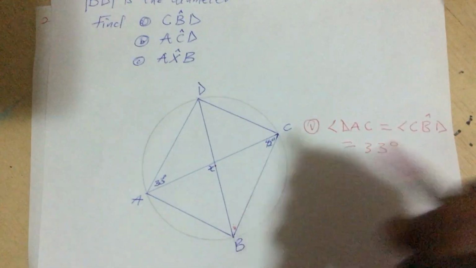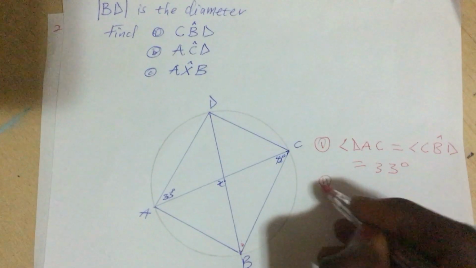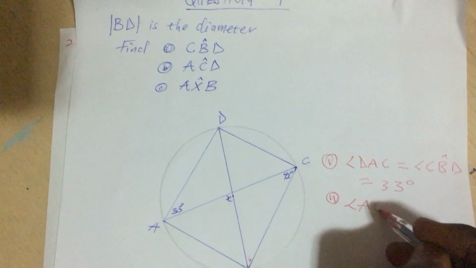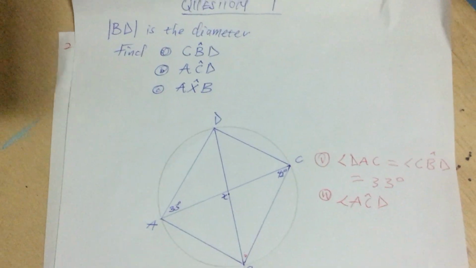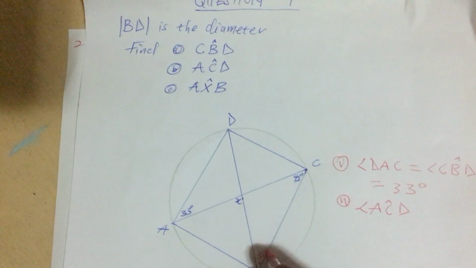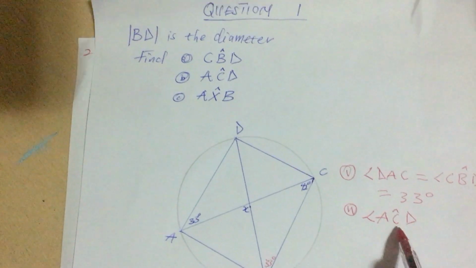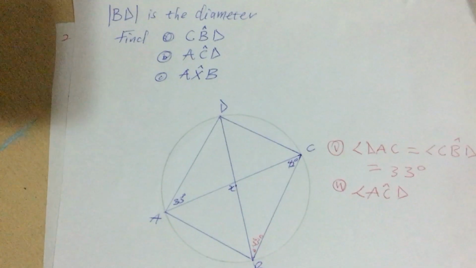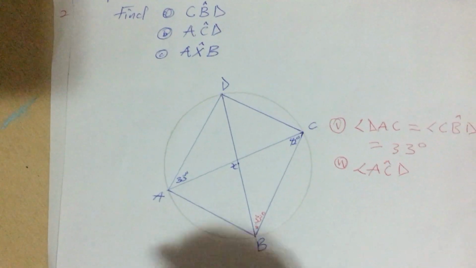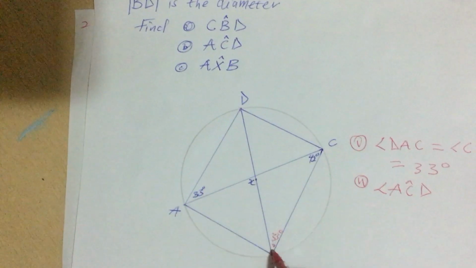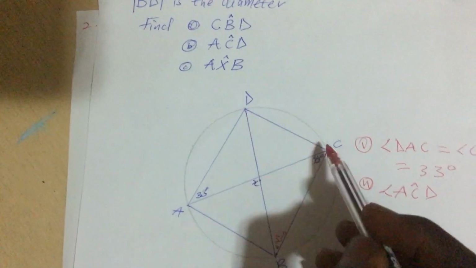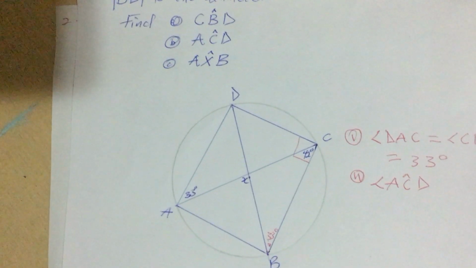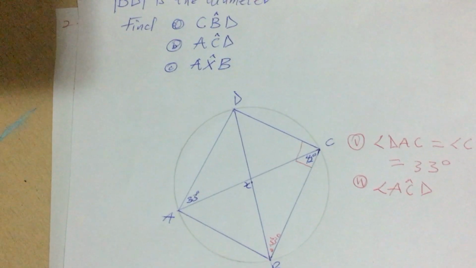So let's move to the second one. You have to find angle ACD. So we know here is 33 degrees. Angle ACD, where is our ACD? Are you guys okay? But we know that from here to here is a diameter. So meeting this line at the circumference will give us angle 90 degrees. So that means 90 minus